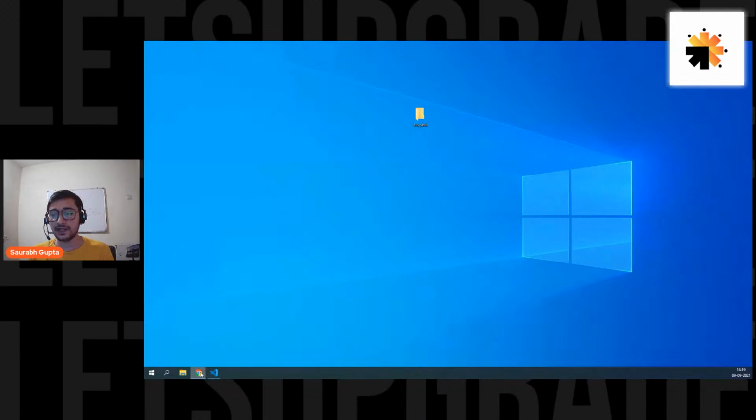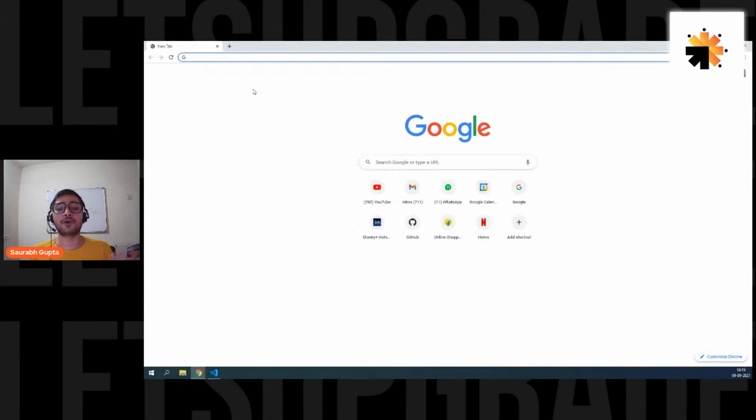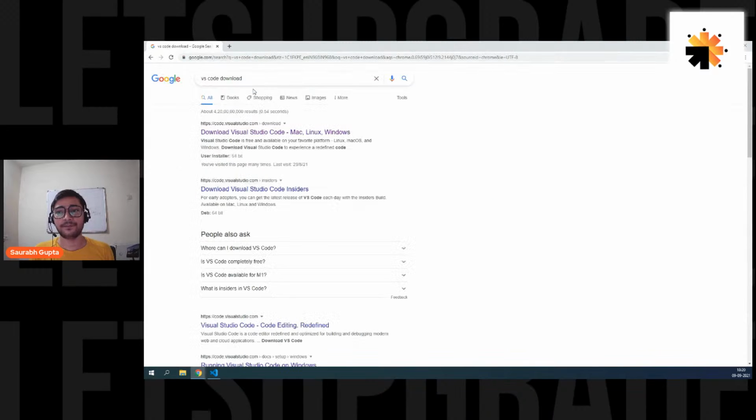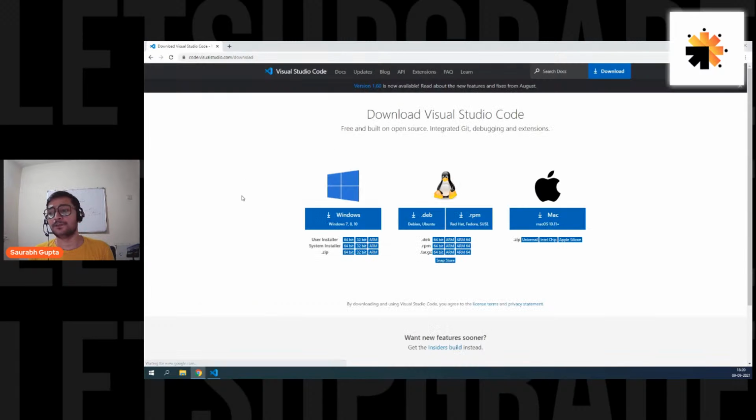And the thing that I tell in every session, how to download VS Code. You can simply go to Google and search for VS Code download. You'll get the first link, Download Visual Studio Code. And here we go. Now you have three options depending on your OS, whether you're using Windows, Mac or Linux.